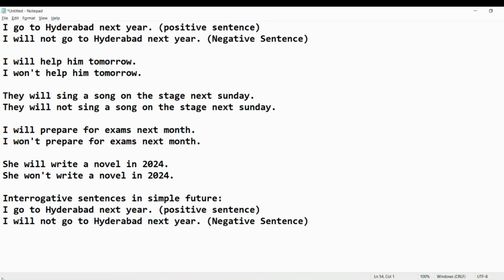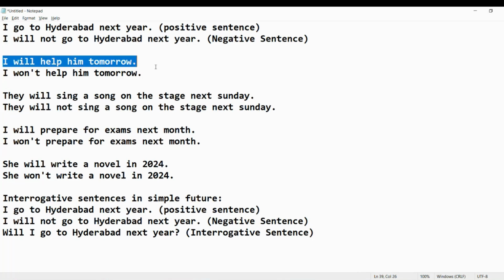Okay, let's see how we have to bring this front. I go to Hyderabad next year. This is positive sentence. I will not go to Hyderabad next year. This is negative sentence. How we can change this? Will I go to Hyderabad? This is interrogative sentence.